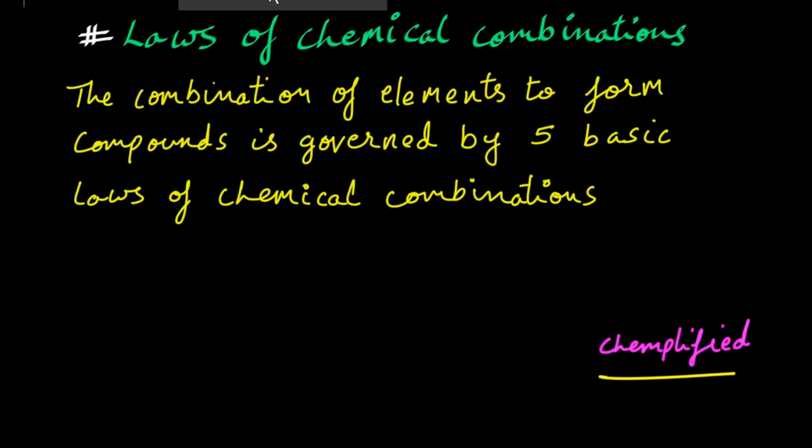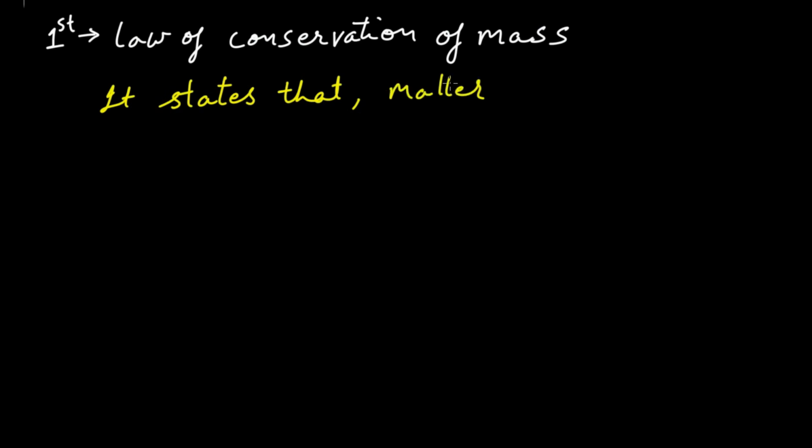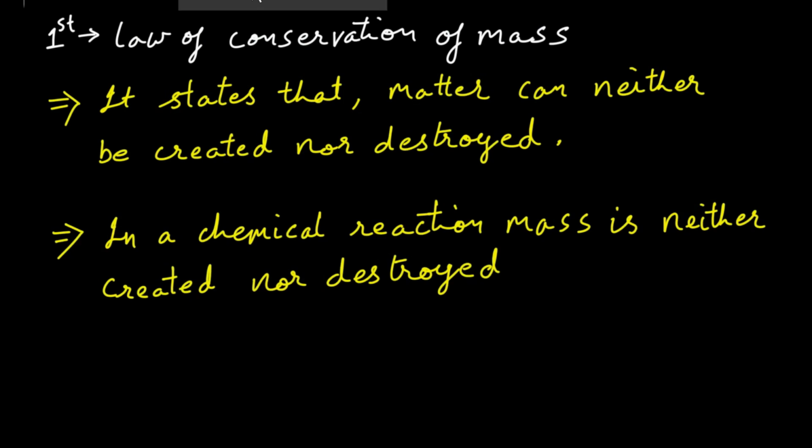The combination of elements to form compounds is governed by 5 basic laws of chemical combinations. Let's see the first one, that is law of conservation of mass. It simply states that matter can neither be created nor be destroyed. In terms of chemistry, you can write: in a chemical reaction, mass is neither created nor destroyed.